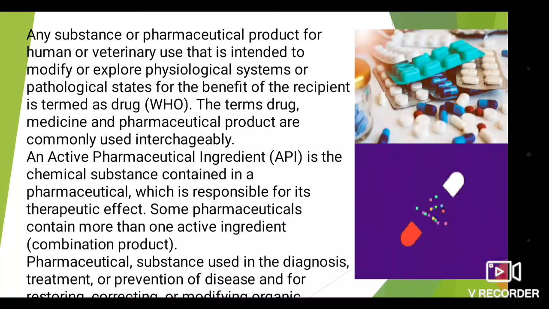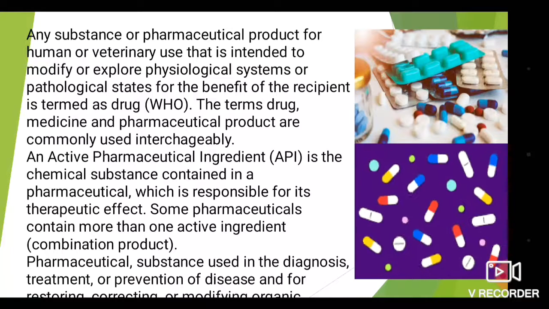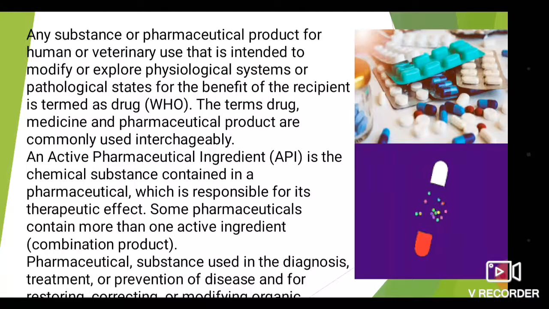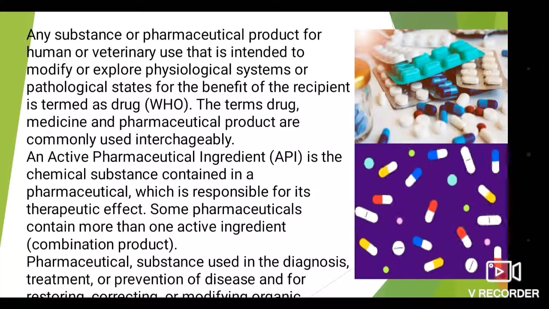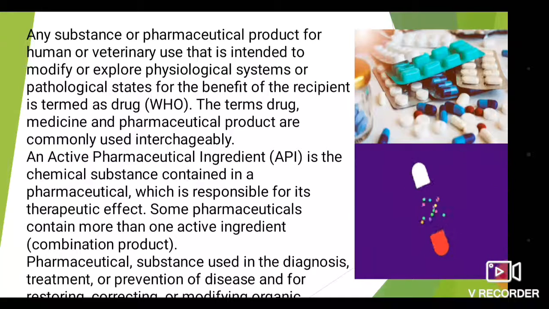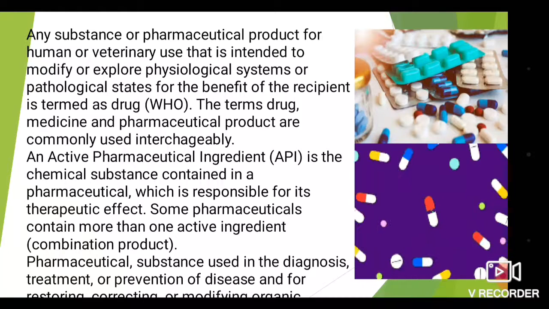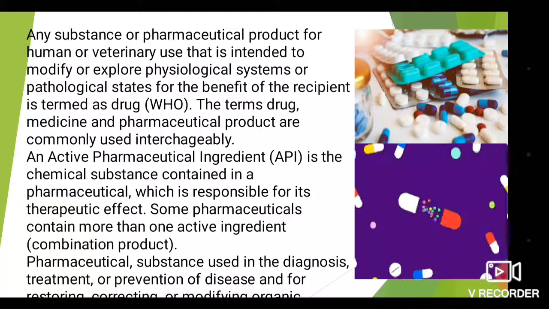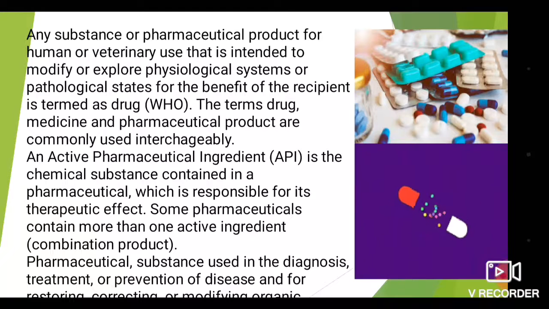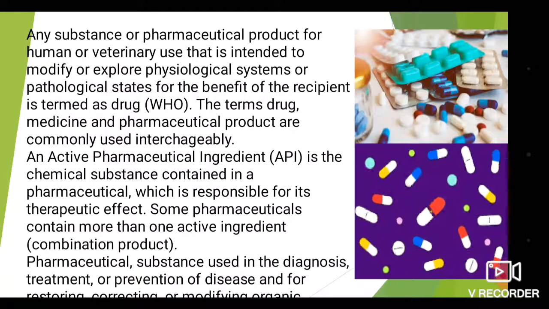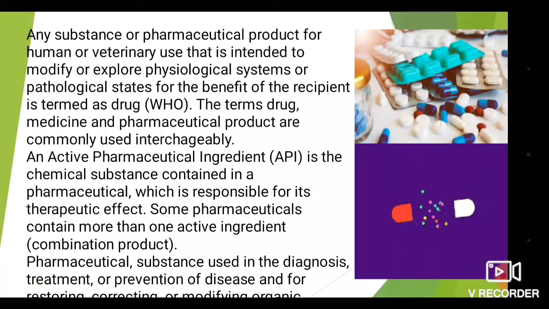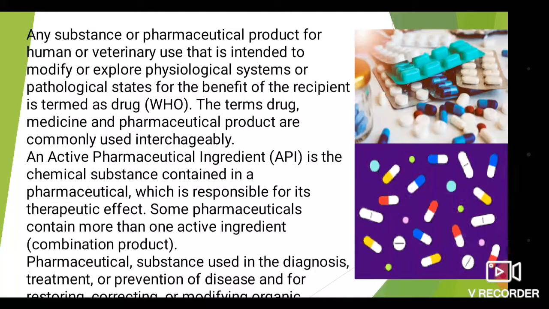Some pharmaceuticals contain more than one active ingredient.